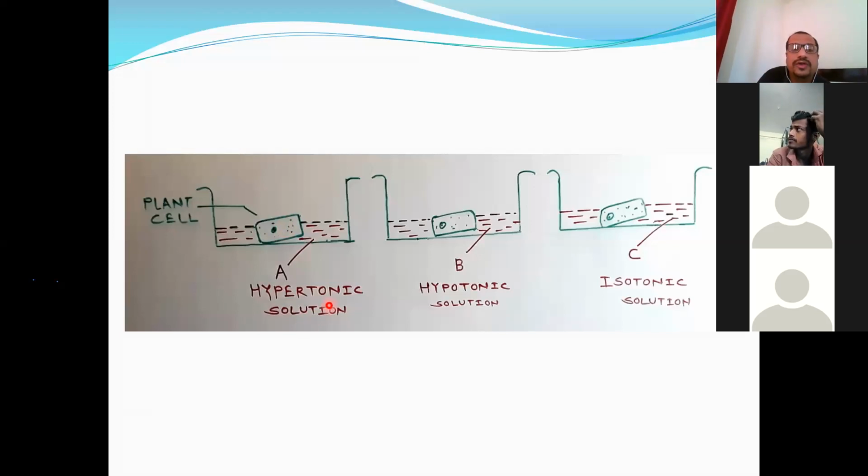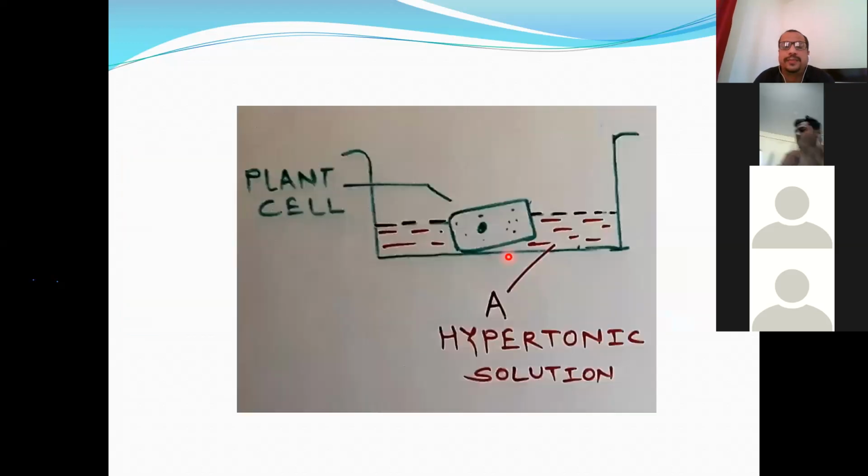So when the outer solution has more concentration than the solution present inside the cell, that solution is called hypertonic solution. The second type is hypotonic solution, the solution whose concentration is less than that of the cell sap, the cell solution. And isotonic solution is the solution whose concentration is very similar to the concentration of cell sap.